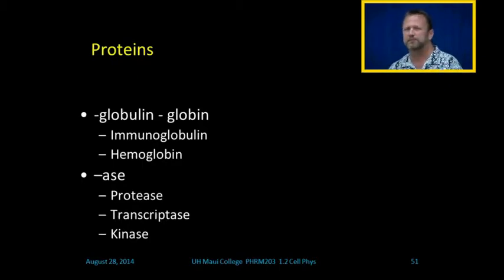Hemoglobin is a protein. Protease, anything that ends in ase, as in ASE, is a protein. Like a protease is something that cleaves a protein or a peptide bond. So protease is a protein that cleaves a peptide bond. Transcriptase, we're going to transcribe the plans for DNA inside of the cell using a protein called transcriptase. Kinase, I've mentioned before, is a protein that's involved in phosphate transfer, from the word kinetic. So anything that ends in ase, anything that ends in globulin, anything that ends in globin, those are all proteins.